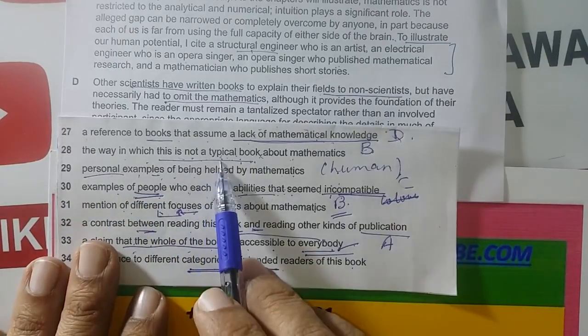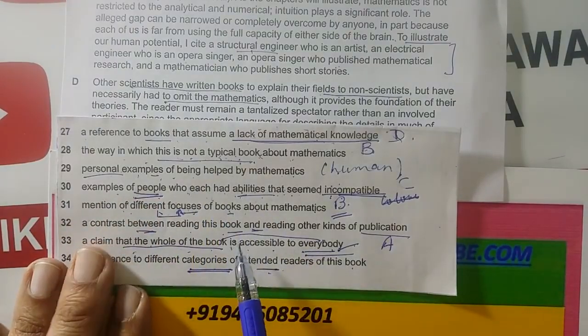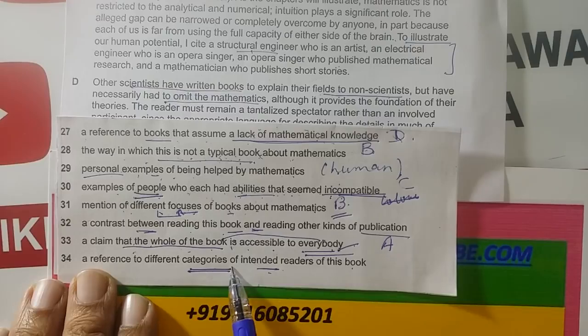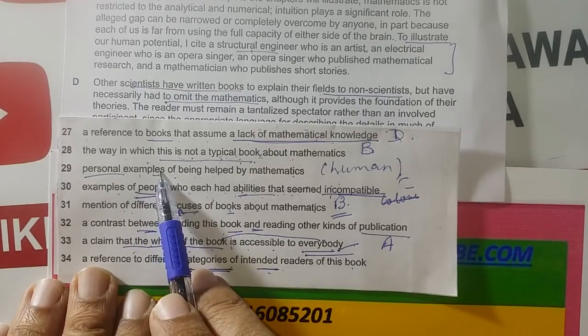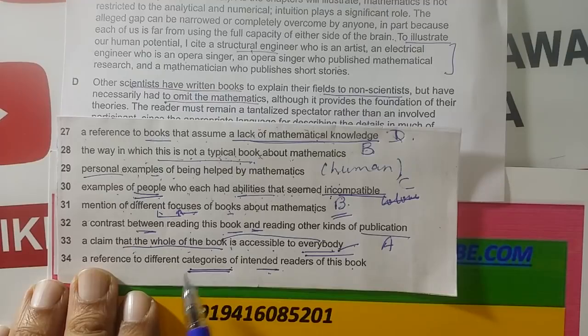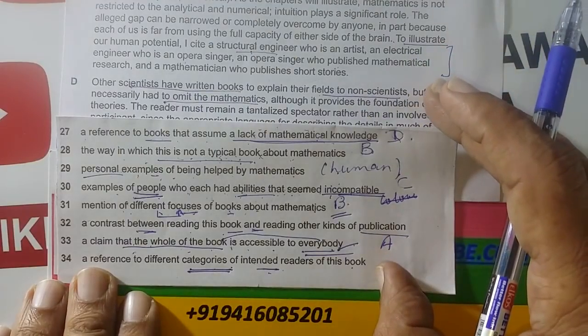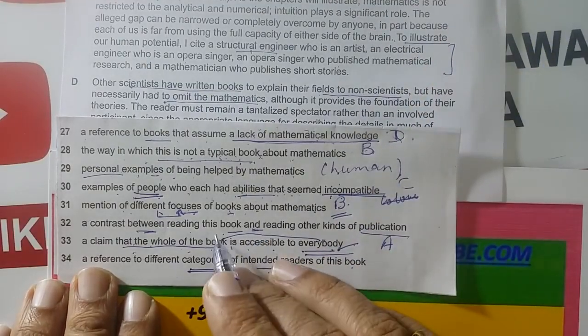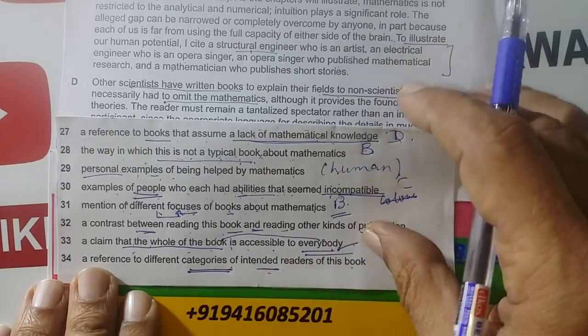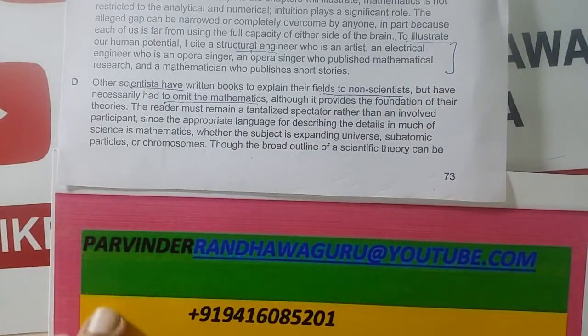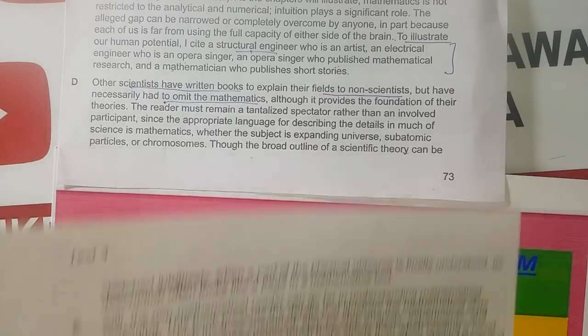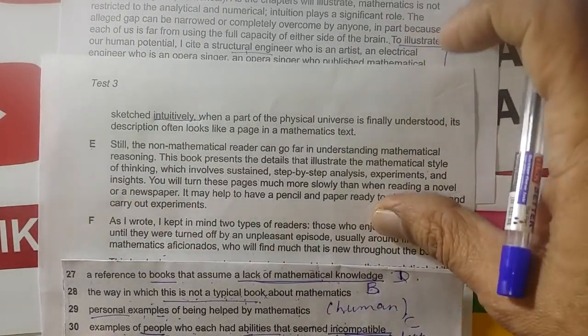Now how many left? 29th. So have an eye on this one, 29th and 34th. Right, these are left. In this personal examples I have to find, in this categories I have to find. So two points are there. One, this also left. Between this maybe the other kind of publication. So I am going to this section, next one, E. So let's go to this one.